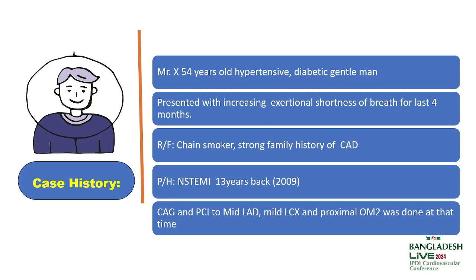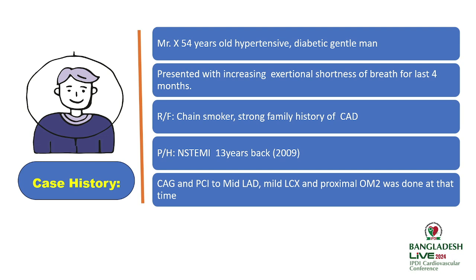My case is Mr. X, a 54-year-old hypertensive diabetic patient who presented to us with the complaint of increased exertional shortness of breath for the last 4 months. He was a chain smoker and had a strong family history of coronary artery disease, and a history of NSTEMI 13 years back. During this time, he had CAG and PCI to mid LAD, mid LCX, and proximal OM2.